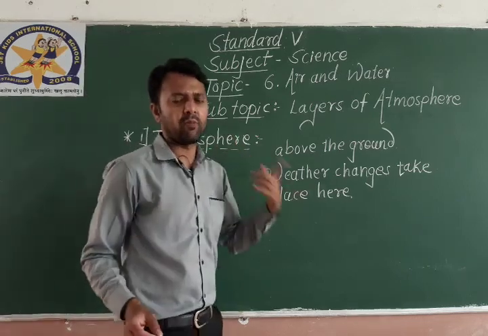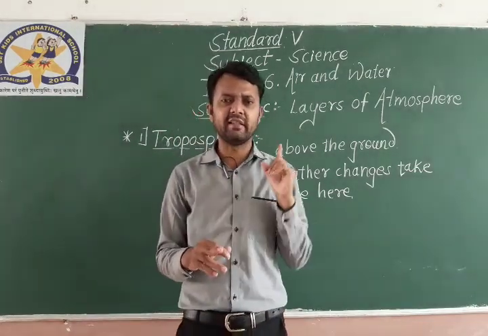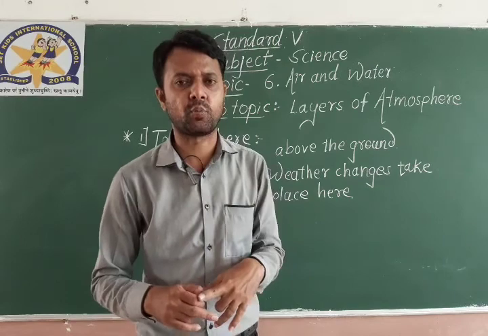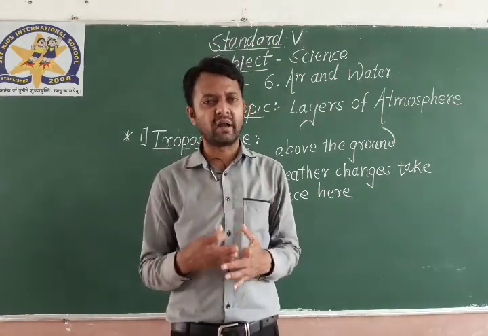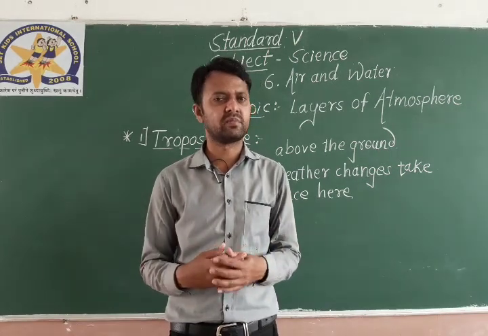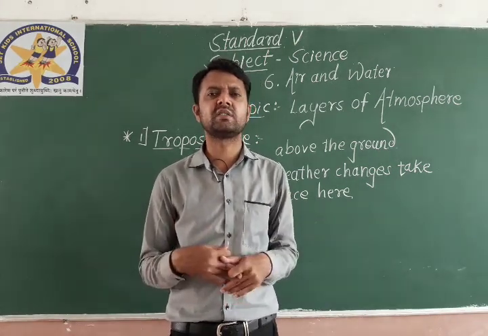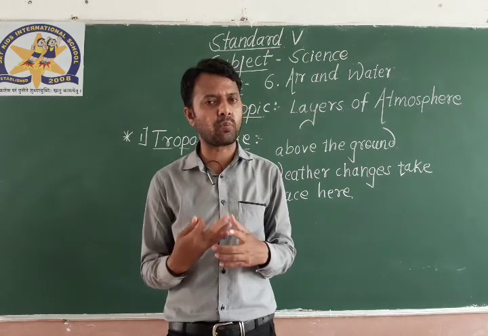So aeroplanes fly in this layer, that is troposphere. It is just above the ground, and weather changes, rainy, summer, windy, all these weather changes take place in the troposphere itself.